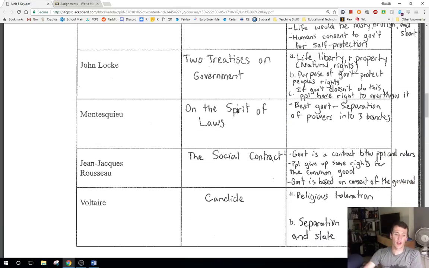And he writes this book called The Spirit of Laws, and his idea is that the best government is going to be broken into a couple different branches, right? So you get this separation of powers is the whole idea, right? And that separation of powers is really important. That's what we have adopted in our country today, right?